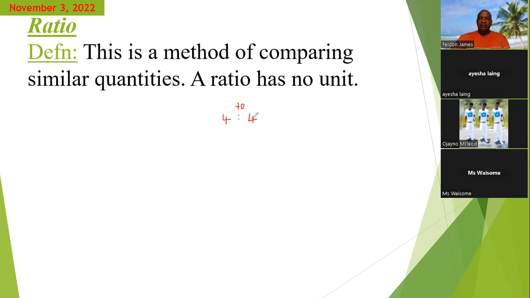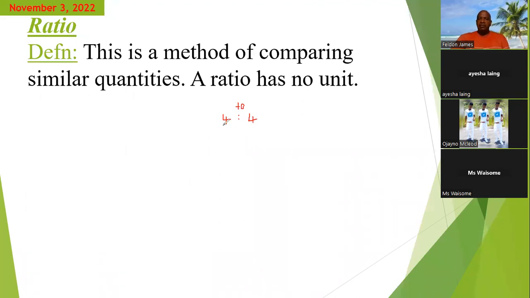So 4 colon 4 means 4 to 4, meaning that you give one person 4 and you give the other person 4. Now, ratio can be related to fraction because you're looking at how much part each person gets as a share of a whole.